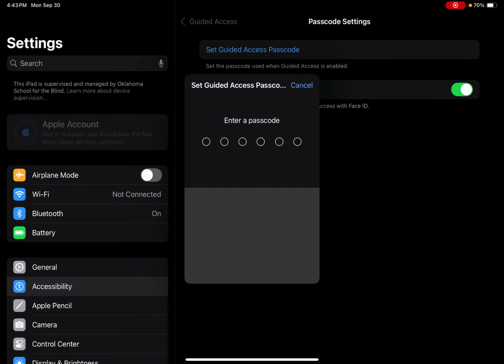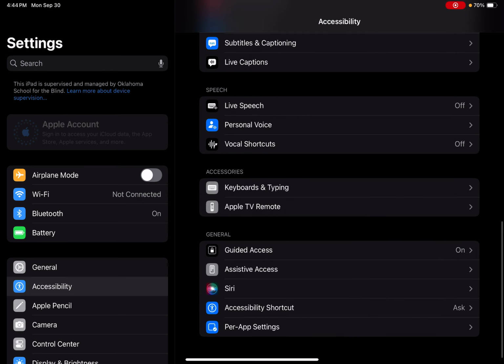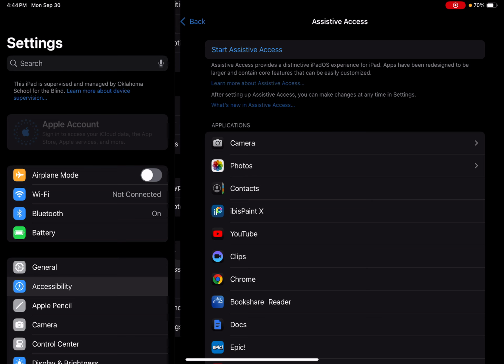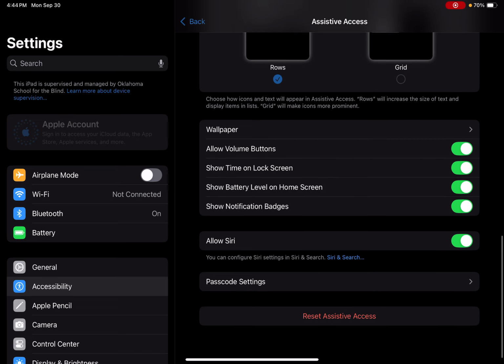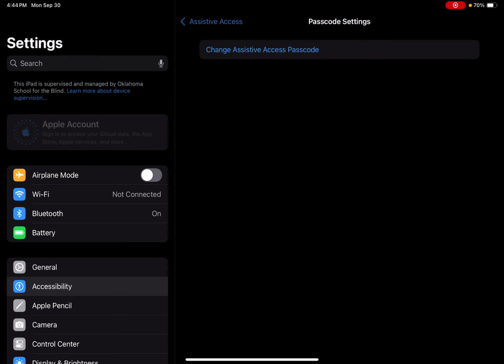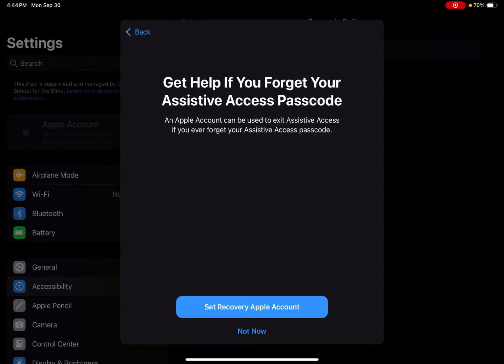Click on that. I'm going to go ahead and set it as 00000, and then I'm going to re-enter it. And then I'm going to back out of that, go down to access, whatever that's called. So you're going to go down to the bottom. You're going to also click here, change. You're going to go ahead and enter your new password, which I'm going to set as 000.